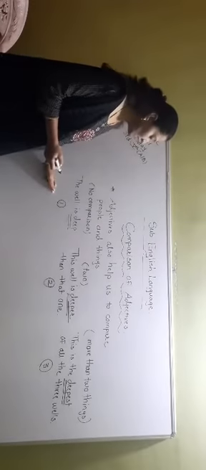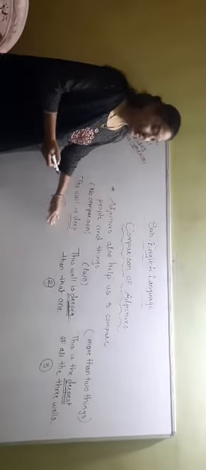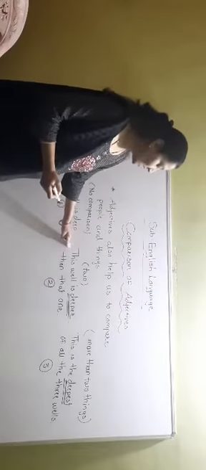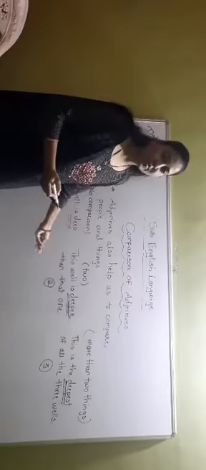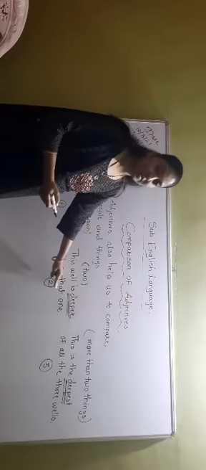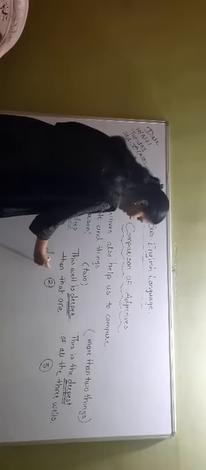Okay, so in the first sentence we have just used the adjective deep. This well is deep. This is our first sentence. But in the second sentence we are doing comparison between the two things. This well is deeper than that one. Okay, so what we have done here, we have just added er to the word deep, and that word has become deeper.